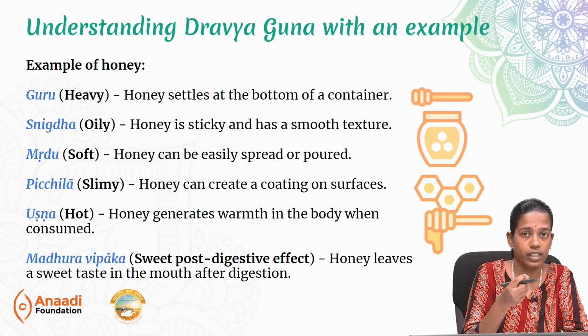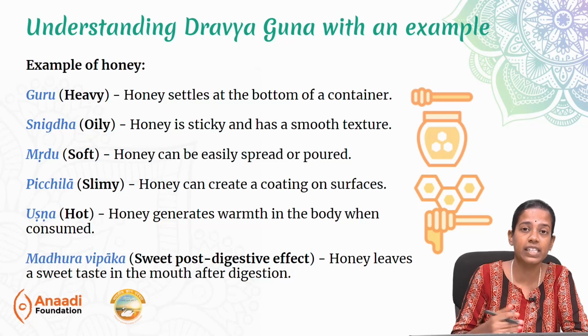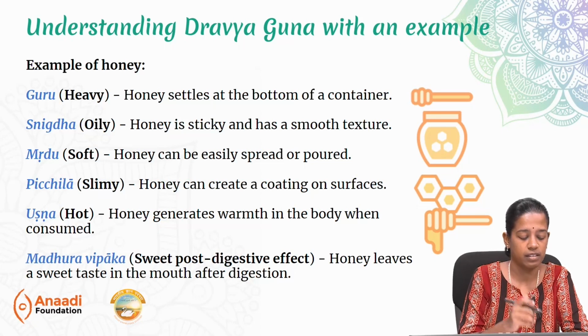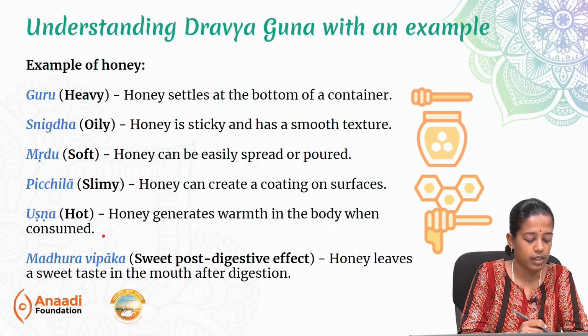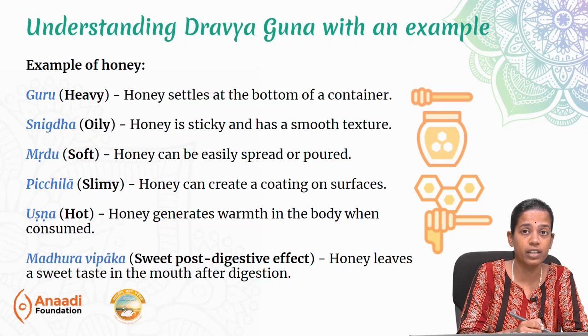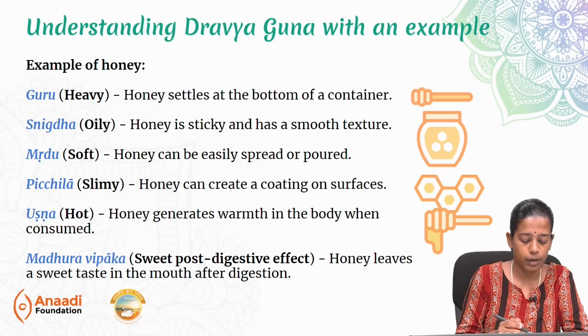It's mridu, it's soft and can be easily spread or poured. But if you see, let's say a frozen butter, it's very hard, it's katina. This is mridu. Pichila, which is slimy. It leaves a small coating on the surface because it's slimy. It's called pichila. It's ushna because it generates warmth in the body when consumed.